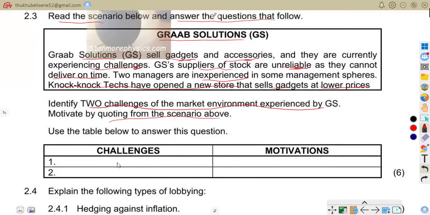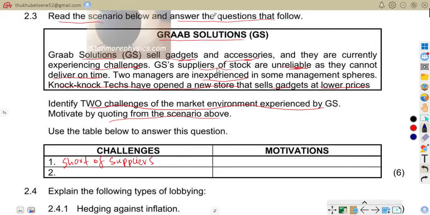So the first challenge we can talk of is a shortage of suppliers. Then we are asked to motivate from the scenario, as we are told that business struggle when suppliers cannot provide stock on time.